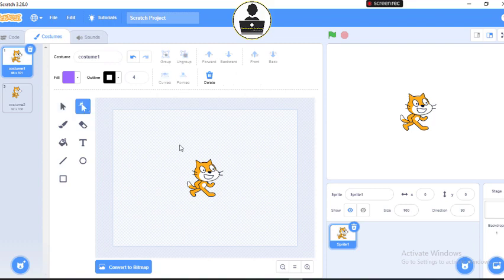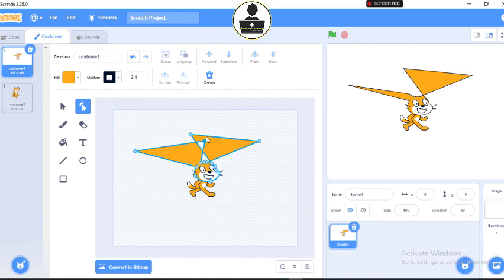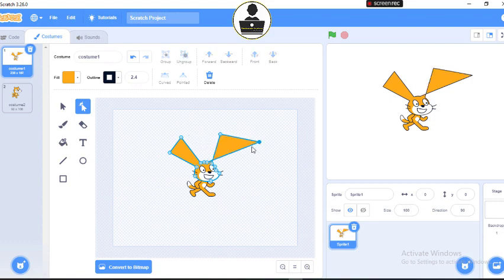For instance, if I pick my reshape tool and come to this character, I can just reshape it. See the way it is. So it allows me to do so many amazing things. All right, so look, I just reshaped this. If I want to sharpen this ear, or make this ear appear somehow, look at it. That's funny, right? All right, that's not what we're doing today.